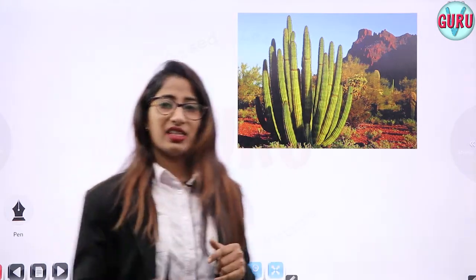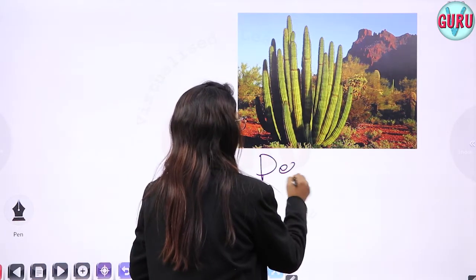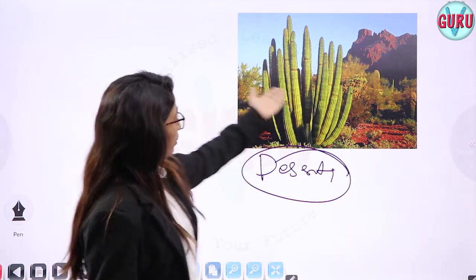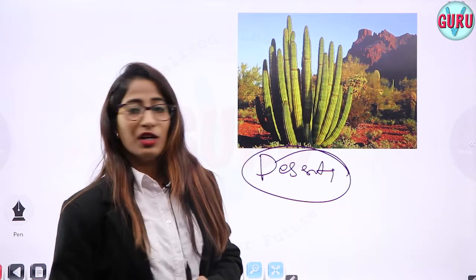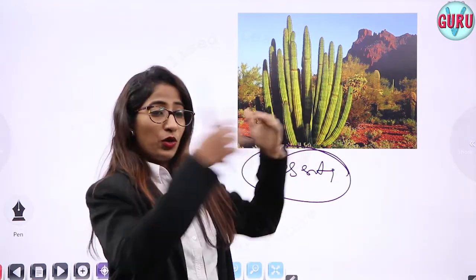Cactus, right? Can you see cactus in our houses? Yeah, definitely, it's an ornamental plant these days. You are able to grow these things. But where do they actually appear? They appear in deserts. It's a plant. Do you see any kind of leaves here? Do you see any kind of leaves, stem, roots?